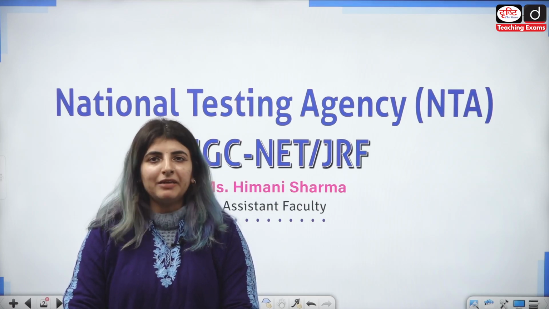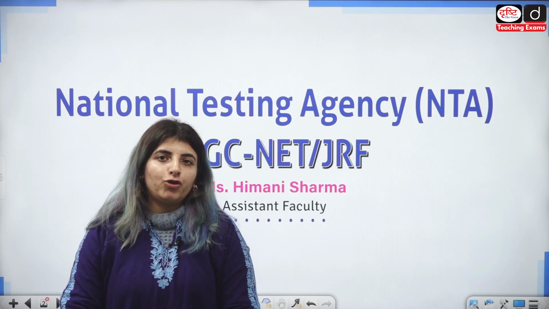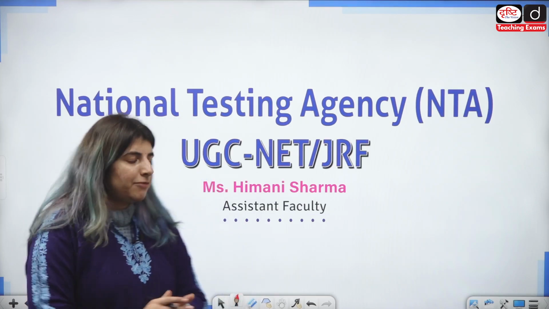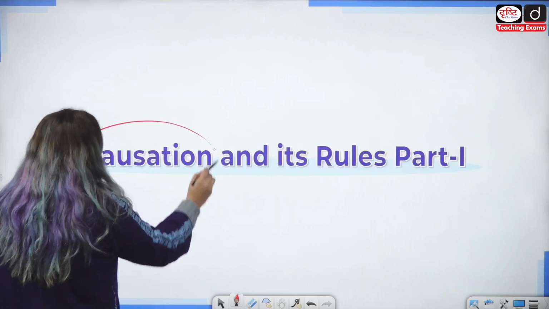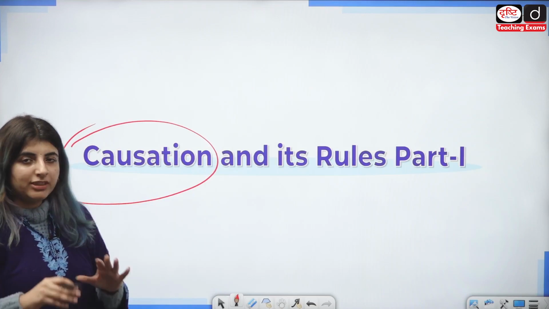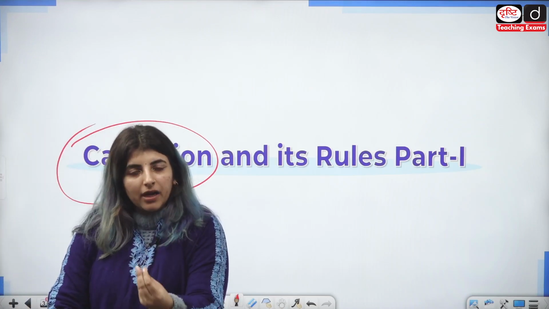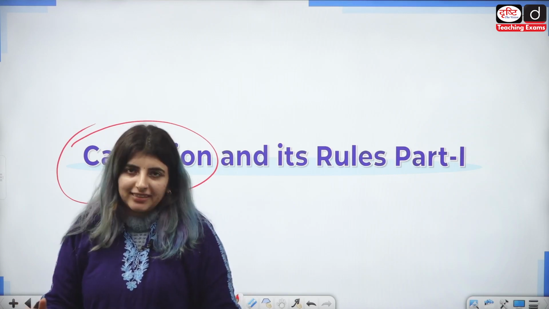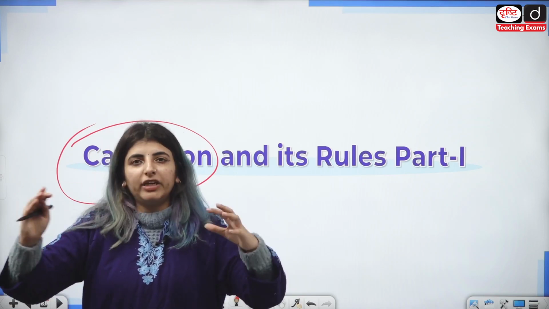Has recently been asked in the 2023 examination. So we need to make sure that of course there are new concepts which are coming in the field of research aptitude. What are we going to discuss? We are going to discuss causation and its rules. So this video will be in two parts. Part one, we are going to discuss several types of causation that are there. What is causation? Causation basically in research means the cause and effect relationships that two variables have.